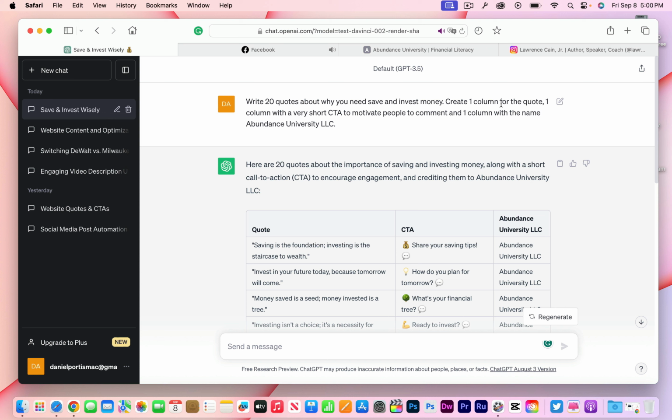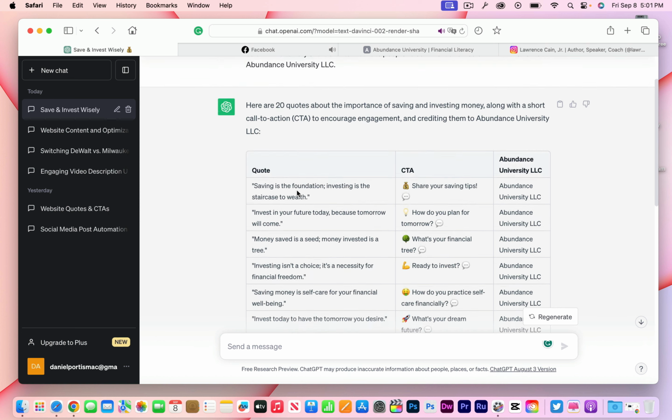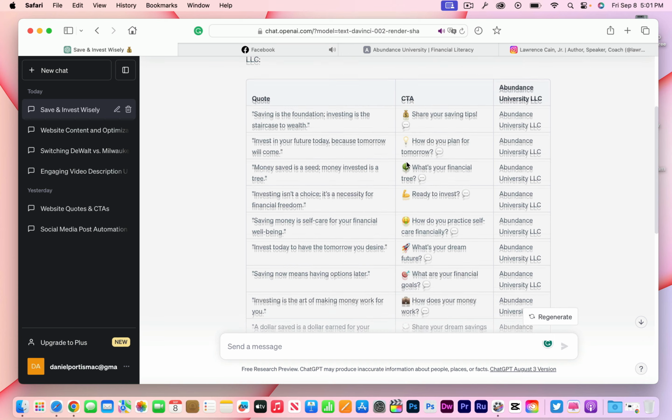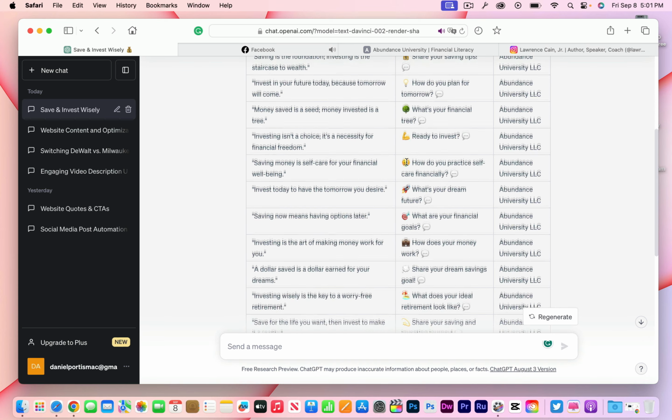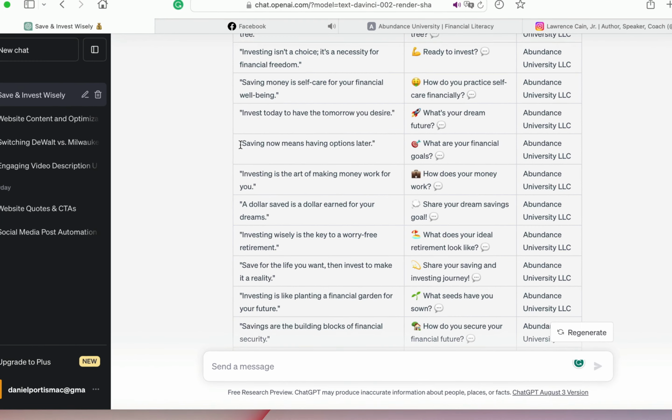Column one is the quote. Column two will be a call to action. And in the third column, I just have Abundance University for Lawrence Kane. I can add anything I want in there. I can add a phone number, whatever the case may be. So when I did this with ChatGPT, this is what ChatGPT produced for me.